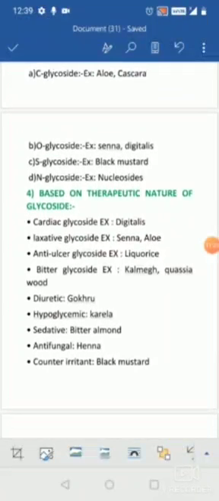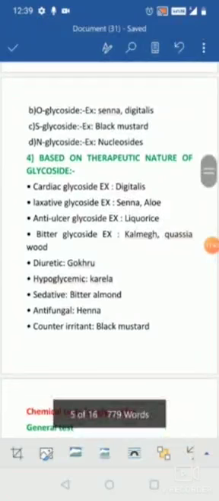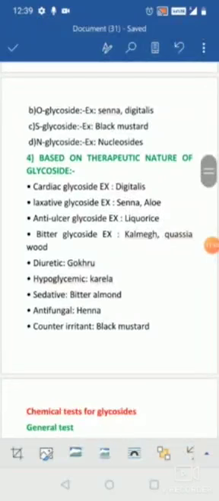When coming to the anti-ulcer glycosides, that is the licorice. Licorice has an anti-inflammatory property, and it is also used as a sweetening agent. Mainly it has the anti-ulcer property, hence it is used in the treatment of various ulcers of the stomach and the duodenum.